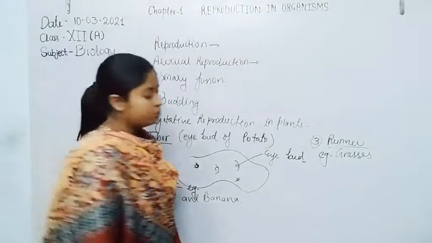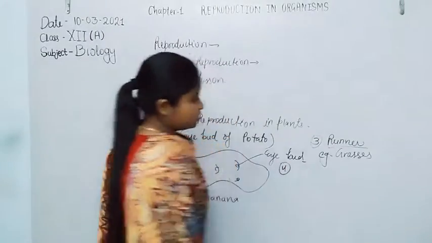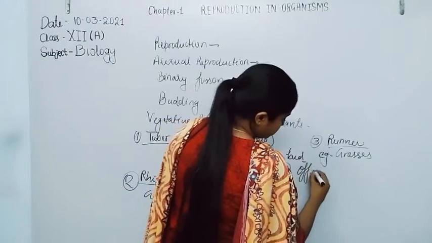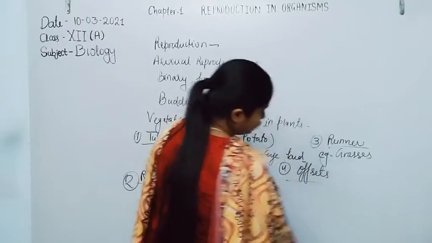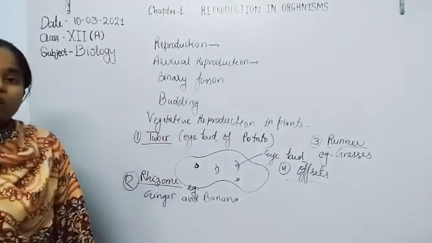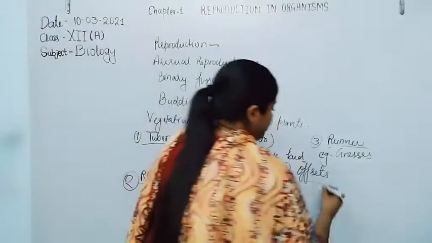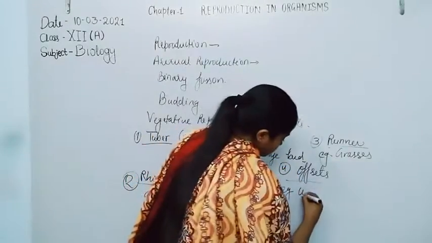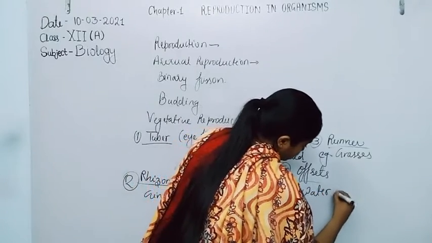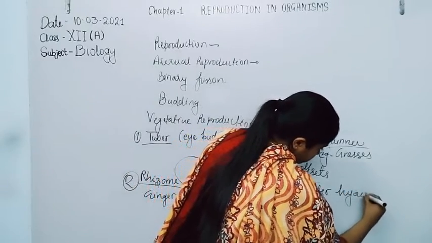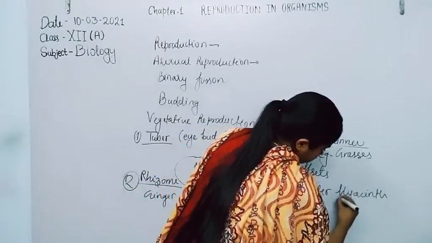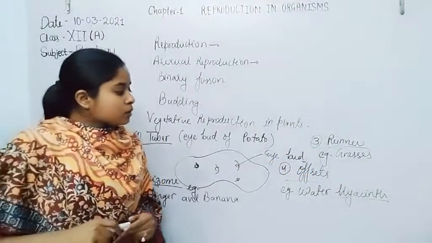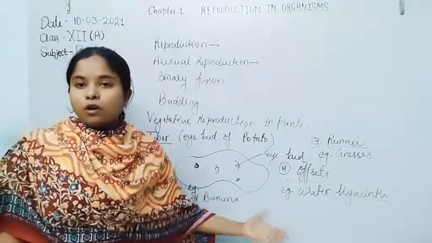Now the fourth example of vegetative reproduction is offsets. An important example is water hyacinth. Water hyacinth is actually a water weed.